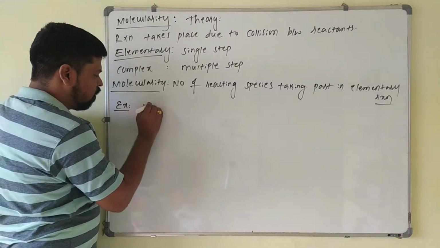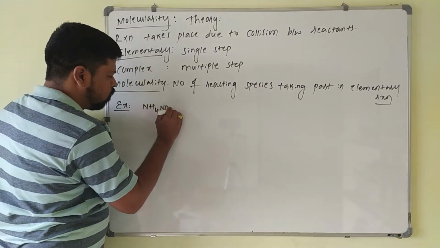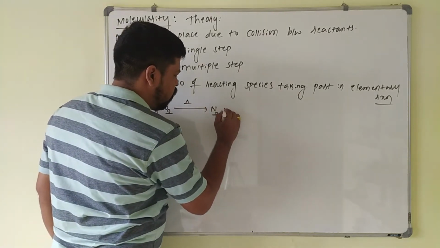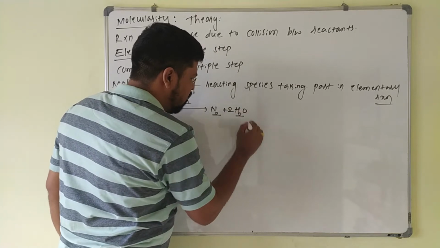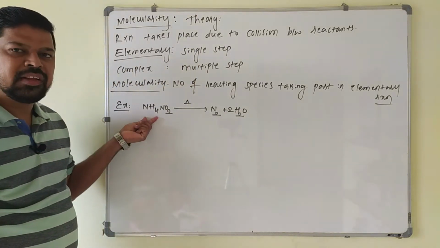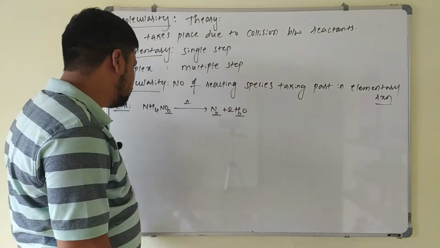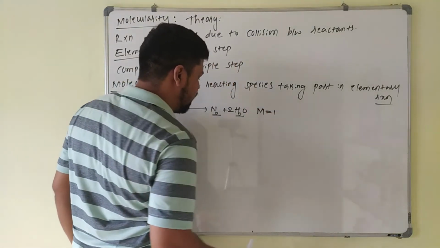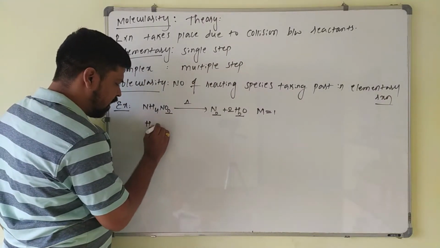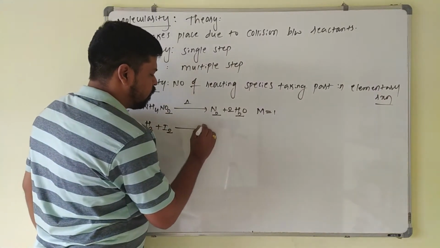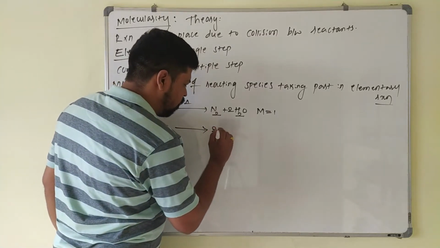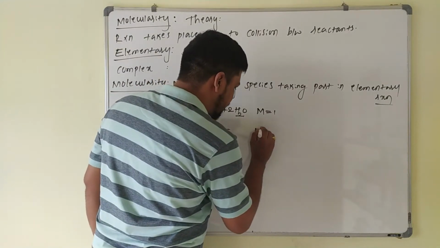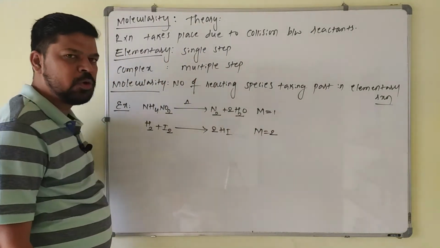For example, if I take NH4NO2, this on heating decomposes to give N2 plus 2 moles of H2O. How many molecules are involved in the reaction? Only one molecule. This is a single step reaction. So the molecularity of this reaction is 1. Suppose I take H2 plus I2, these two combine together to form 2 HI. 2 molecules are involved. This is a single step reaction. Molecularity is equal to 2 here.